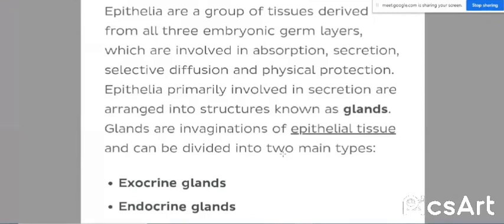Depending upon the mode of secretion or type of secretion, we can differentiate them into two. The exocrine glands are the glands which secrete by means of ducts.